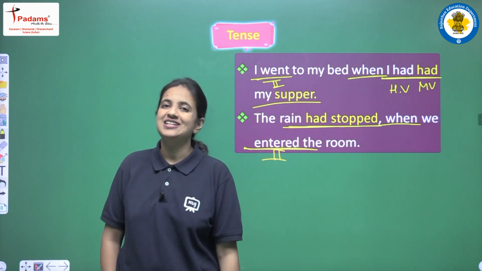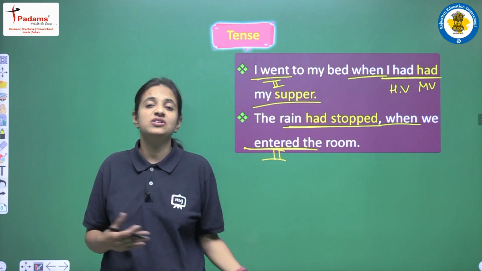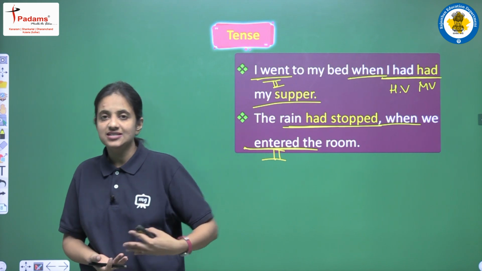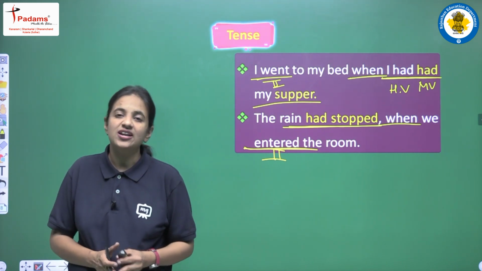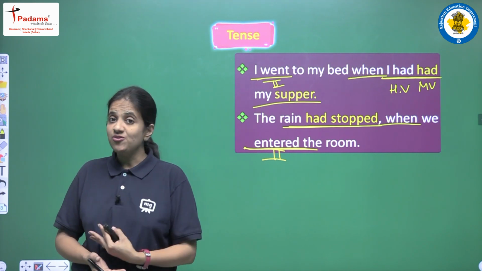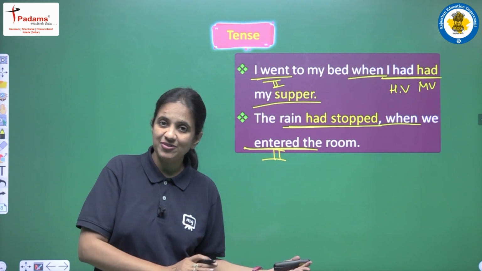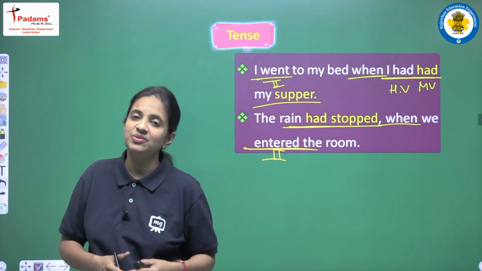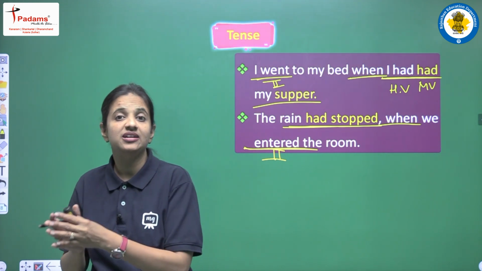Okay, so this is the second use, and in that use we use past perfect tense in combination with past simple tense. And in such sentences we are having two different clauses, two different activities or actions, and we have to identify which action has completed prior. So that action we will write using past perfect tense, and the second action that has completed after that action, we will write using past simple tense.